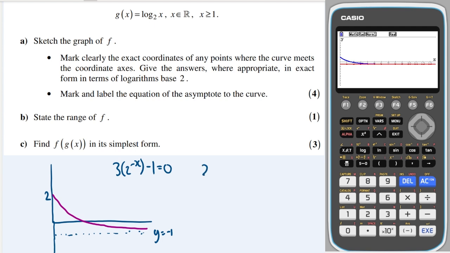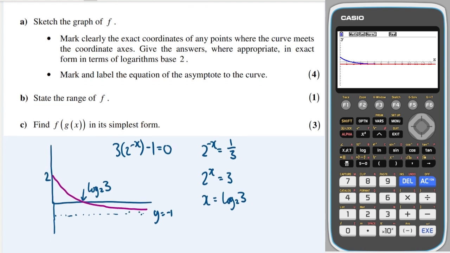This is going to give us that 2 to the minus x is equal to 1 divided by 3, so a third. Take the reciprocal of both sides, which changes the sign of the power. This means that x is equal to log base 2 of 3. So this coordinate here, or this root, is log base 2 of 3.